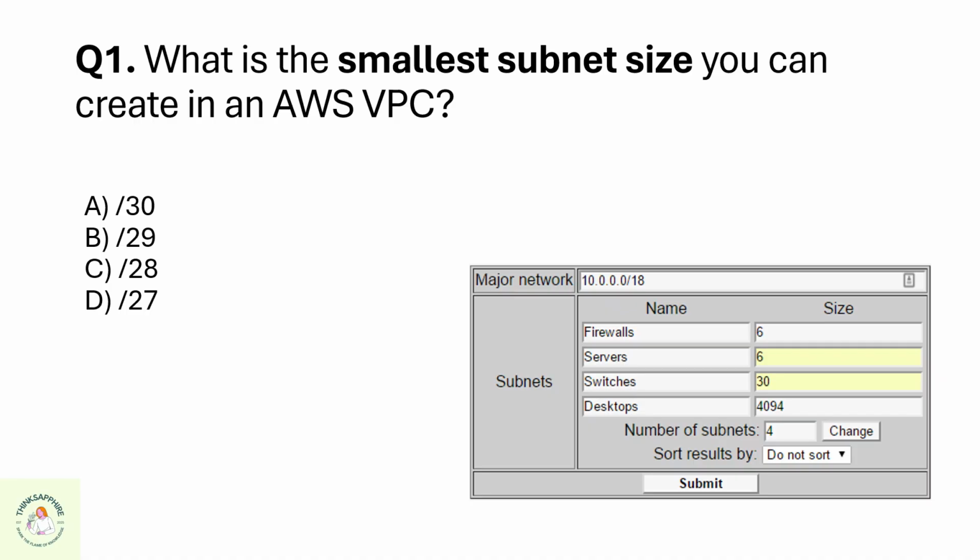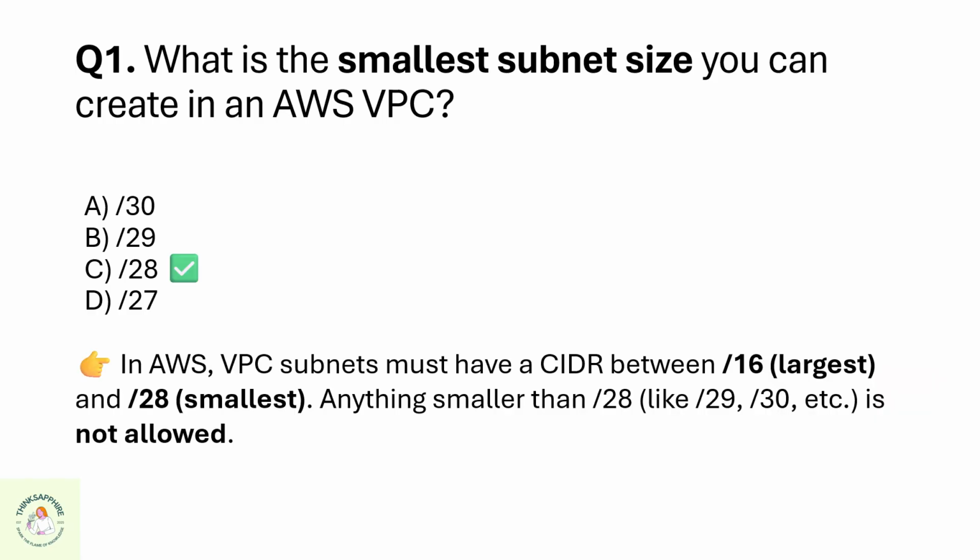Question 1. What is the smallest subnet size you can create in an AWS VPC? A slash 30, B slash 29, C slash 28, or D slash 27? The correct option is C slash 28.